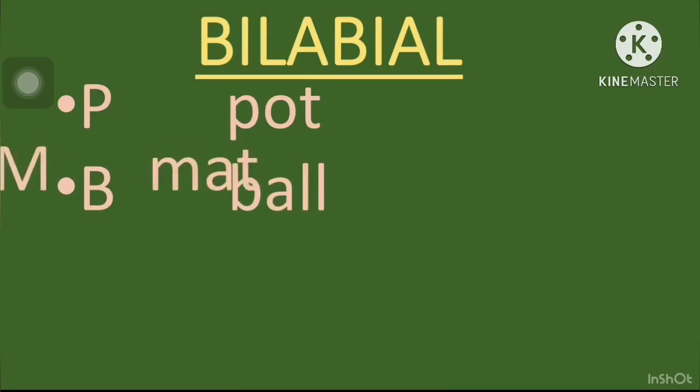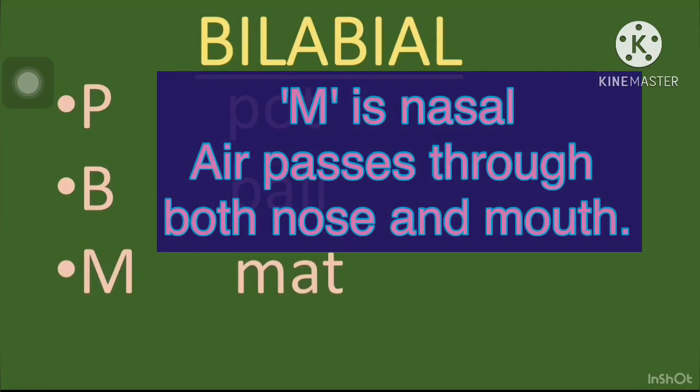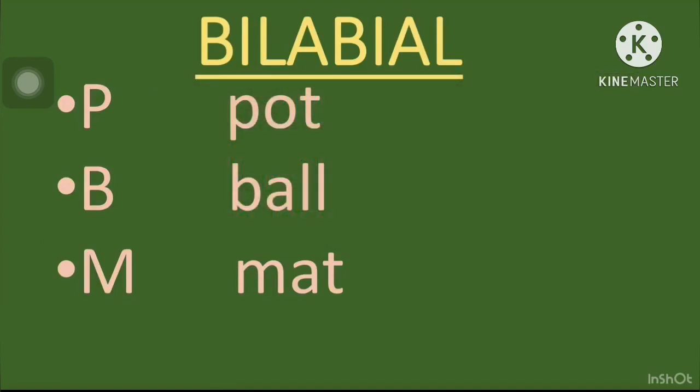Then m, mat, mat. So it is a nasal sound, means air passes through both mouth and nose while pronouncing m. Then w, wall, it is also bilabial.